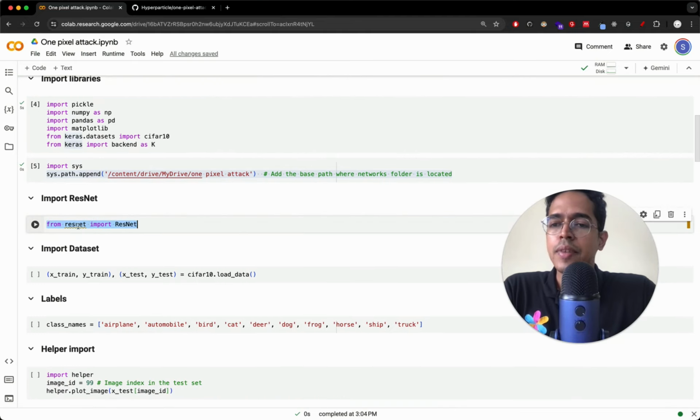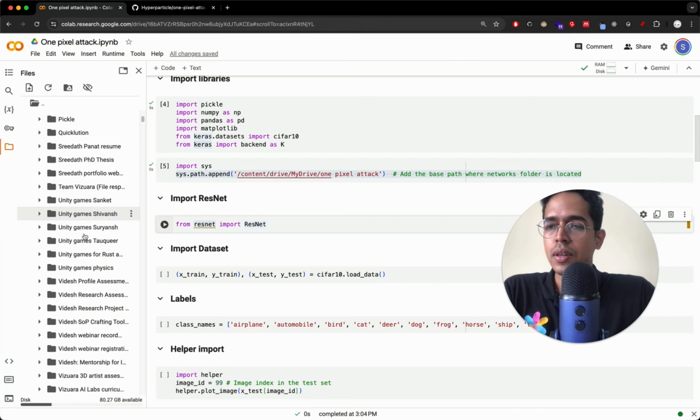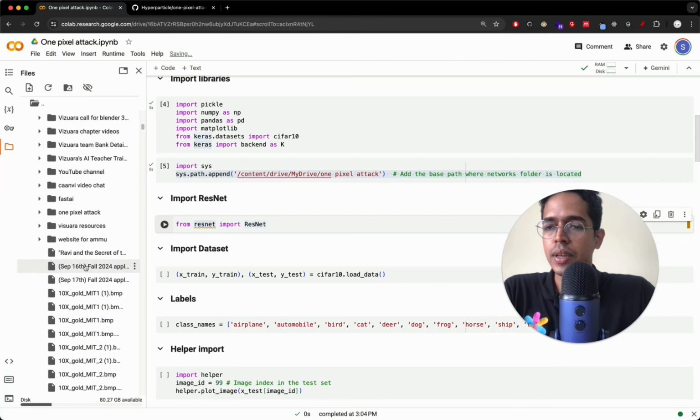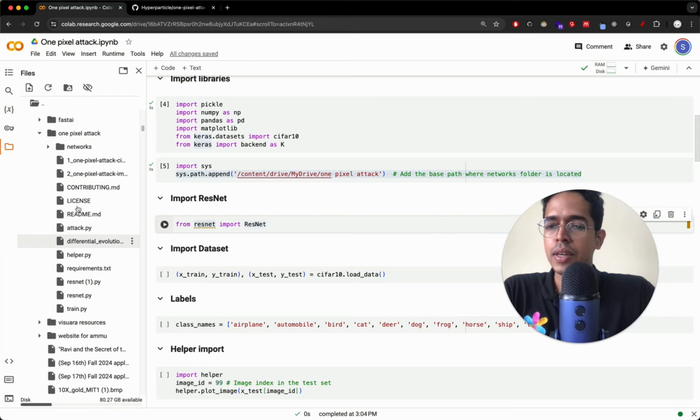Next, what we are doing is importing ResNet. You might wonder, where is this import happening from? This is not happening from the internet. This is happening from here. So in Drive, there is a 1pixel attack folder, which is over here. This one, right?